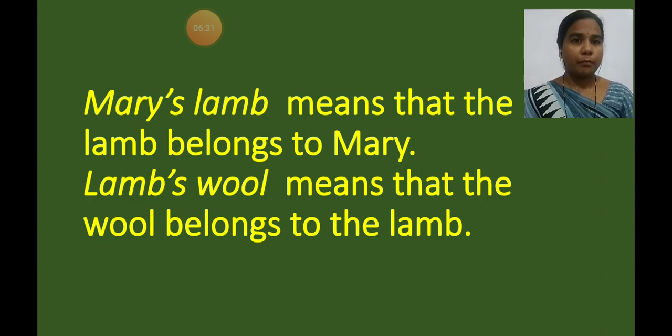Belongs means personal property. Whose lamb is this? This lamb is Mary's. So this is the personal property of Mary.